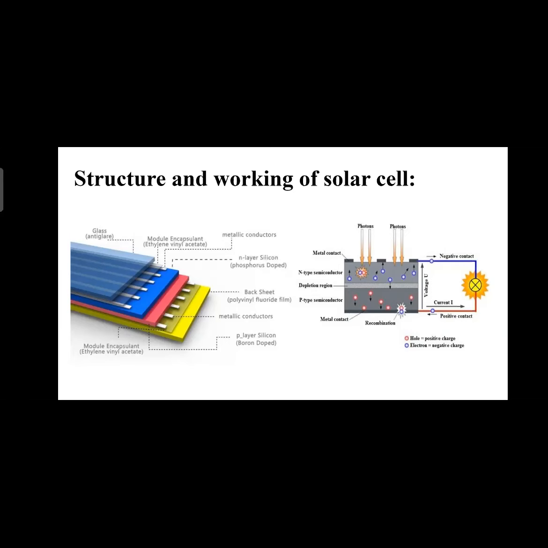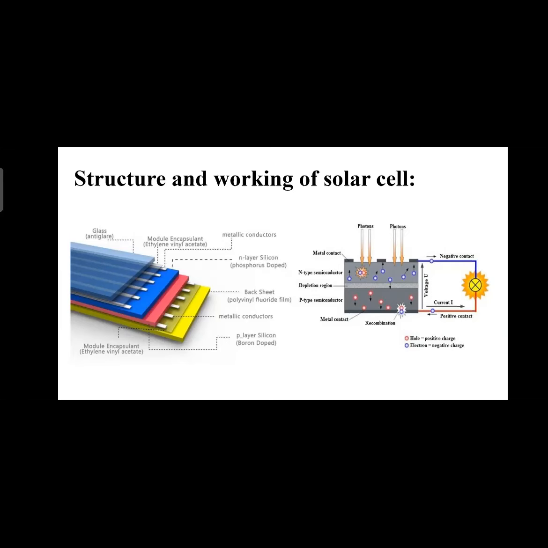Now we can see that in the N region the electron density increases, and in the P region the positive density increases. So when we connect these metal conductors with a wire, we can see that current flows through it. This is how a solar cell works. I have given a very small description.